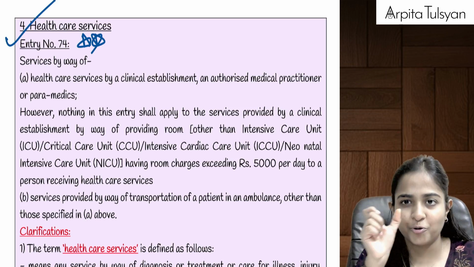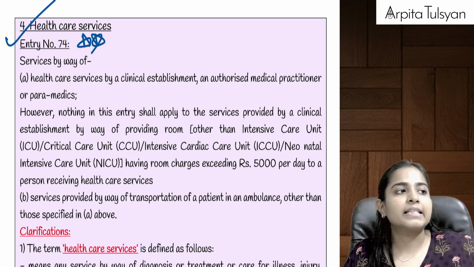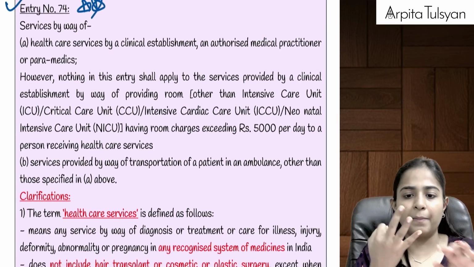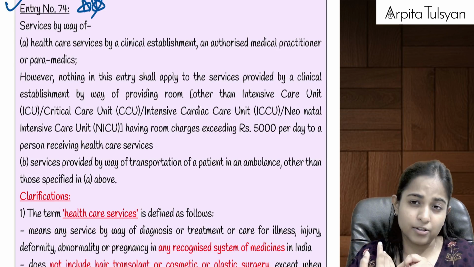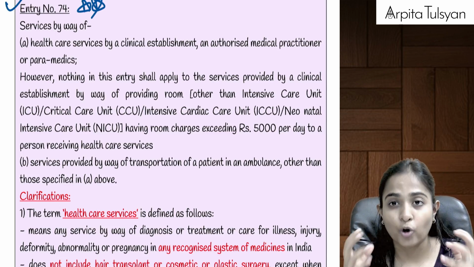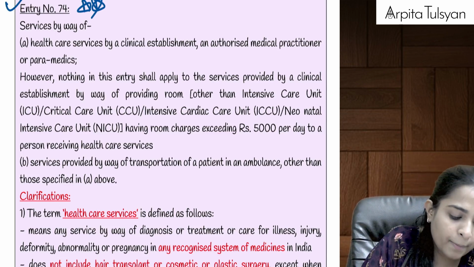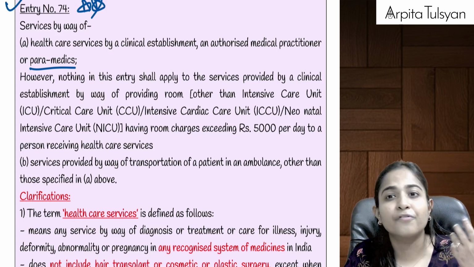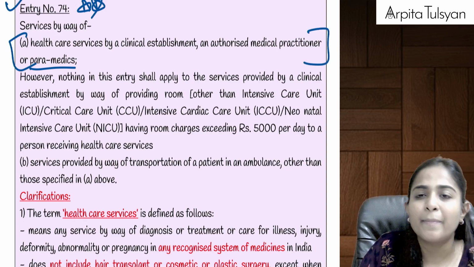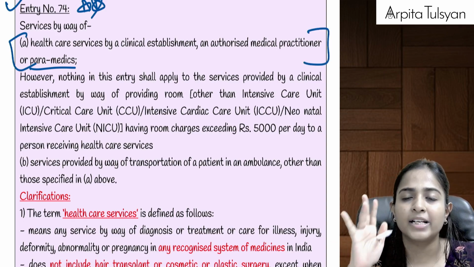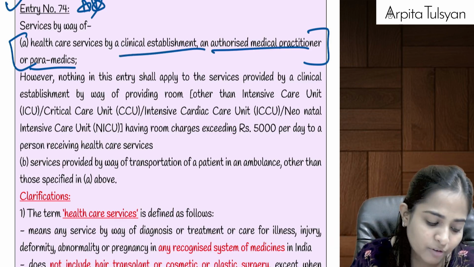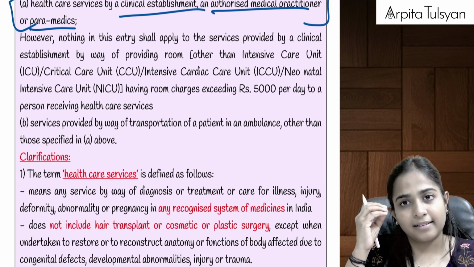So let's do it by the legal terms now. Any services which are provided by way of healthcare services by three people: by clinical establishment, that is your hospitals, by authorized medical practitioners, that is authorized doctors, or by paramedics, that is nurses, physiotherapist staff, nursing staff, etc. Any services provided by these three people will be considered as exempt service.